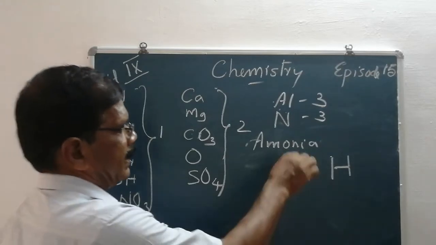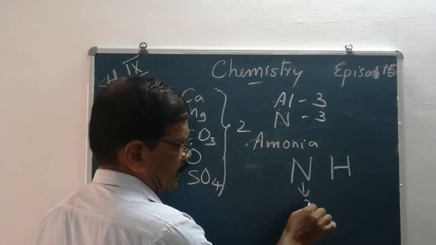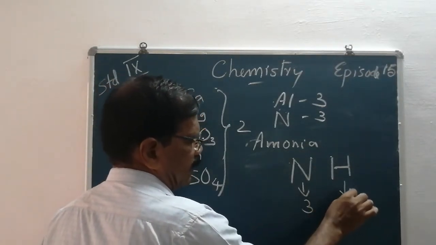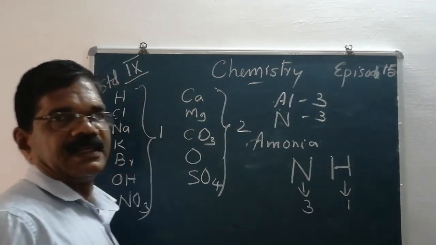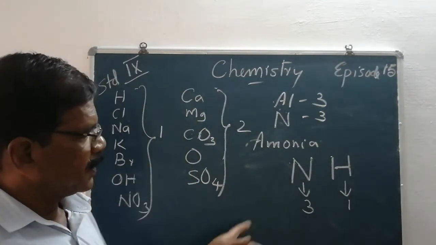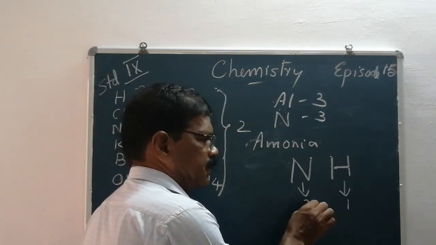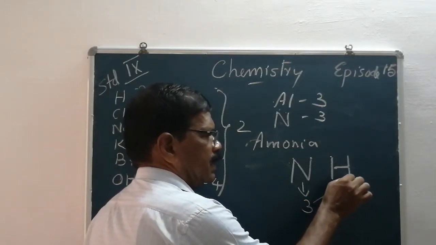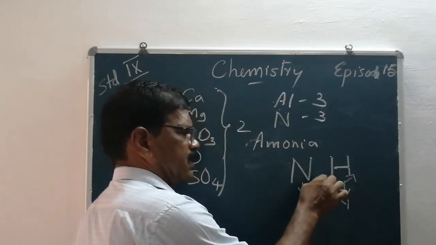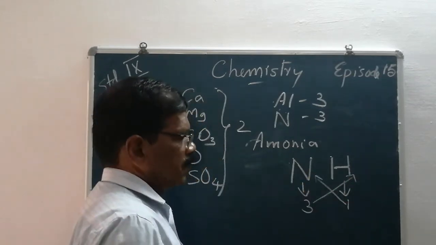The valency of nitrogen is 3. The valency of hydrogen is 1. Then the next thing you have to do is interchange their valencies. The valency of nitrogen is given to hydrogen and the valency of hydrogen is given to nitrogen.